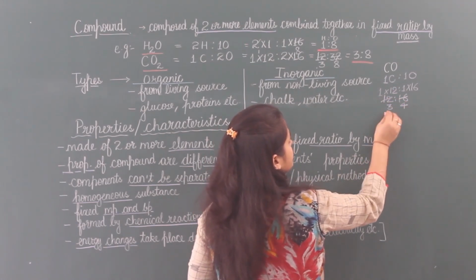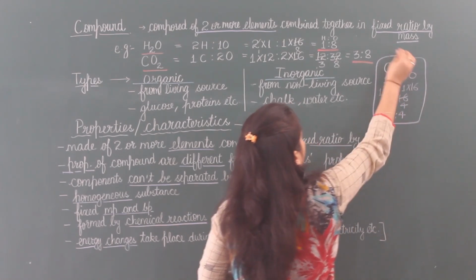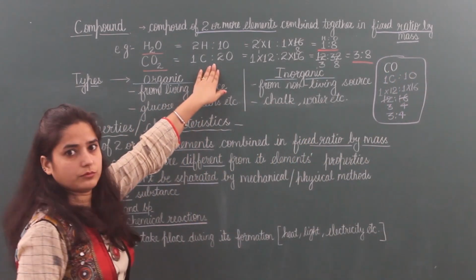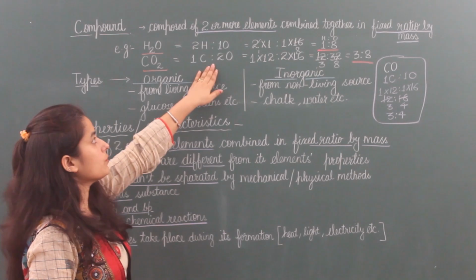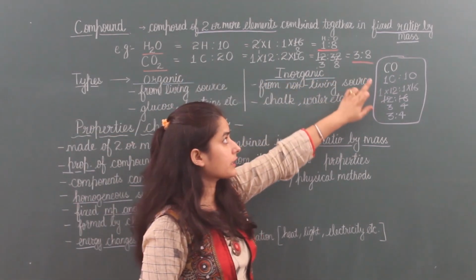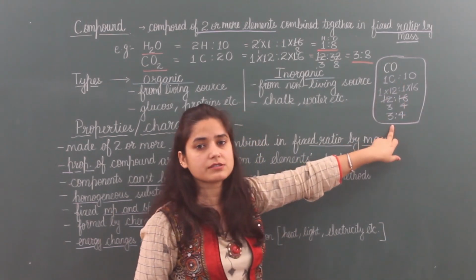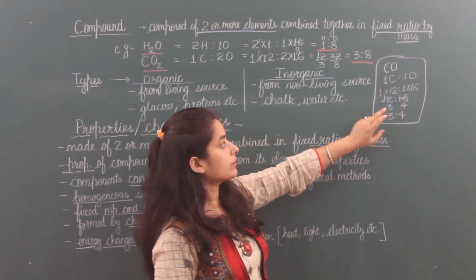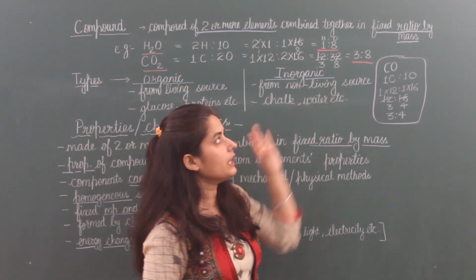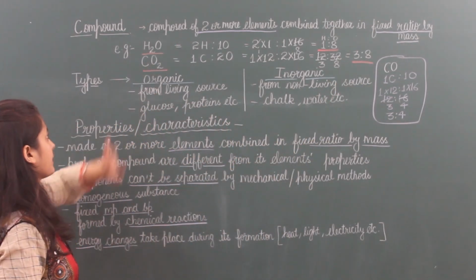So ratio becomes 3 is to 4. Here you have seen, in CO2, carbon dioxide, 2 oxygen are taken, then ratio is 3 is to 8. But in carbon monoxide, when 1 oxygen is taken, ratio comes 3 is to 4. So these are the ratios by mass. If ratio is different, compound is different.